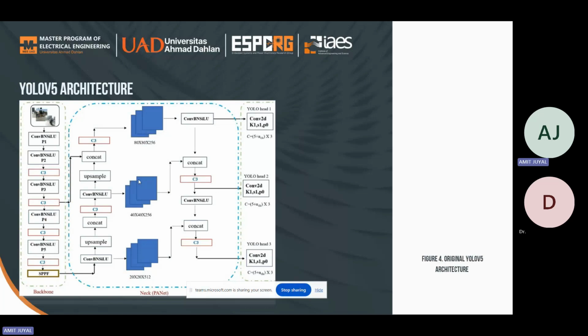The YOLO V5 architecture: the YOLO family is a one-stage object detection. So the YOLO V5 network is comprised of three critical components: a convolutional neural network with optimized spatial pyramid pooling that generates visual features at various levels in the backbone, the neck, with several layers that integrate and mix visual features before passing them for prediction. The head part of the network processes the features from the neck to perform bounding box prediction with class labels.